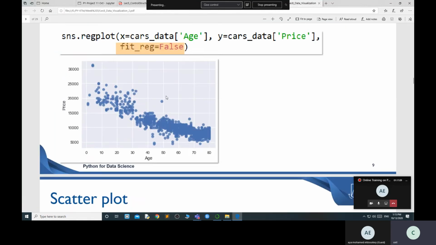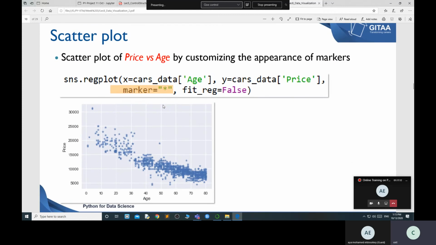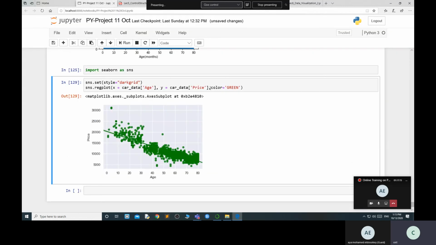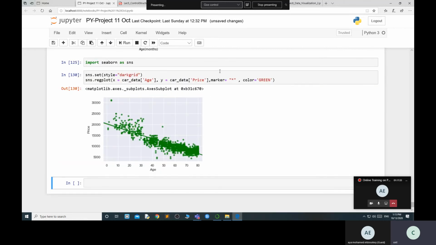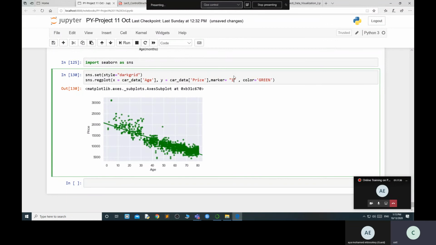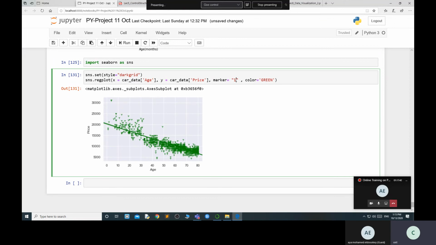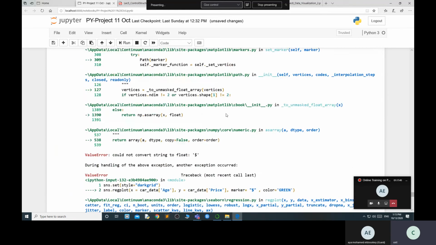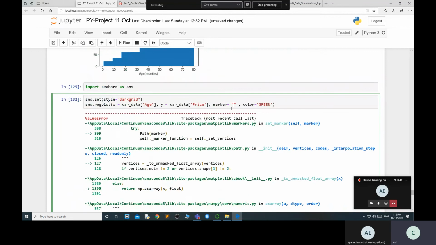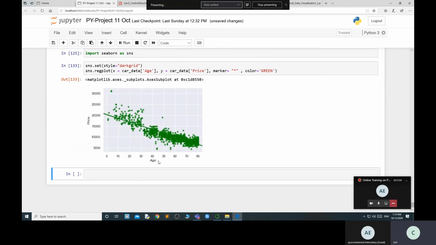So this is how you can plot a scatter plot. And if you want to change the marker, use marker, and whatever marker you want to give. Suppose I am using asterisk. See, the asterisk comes. It's up to you whatever marker you want to use. If you want to use a dollar symbol, the dollar symbol is not accepted. Okay, no problem. So like asterisk, according to that you can use it.